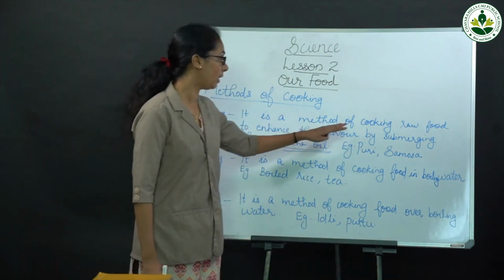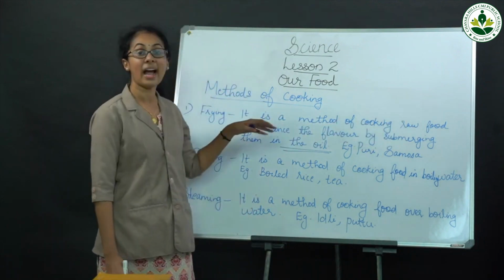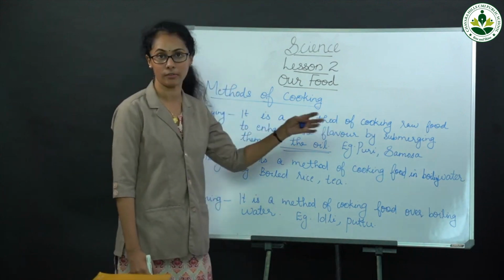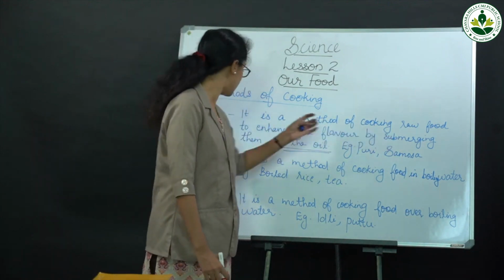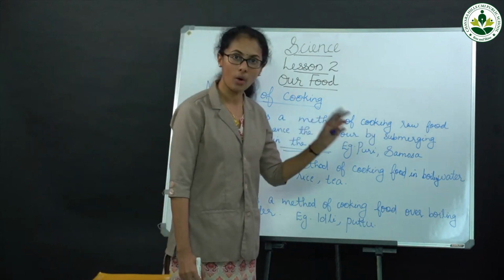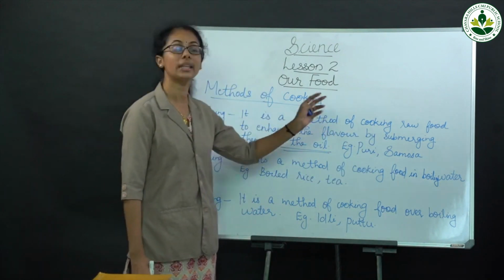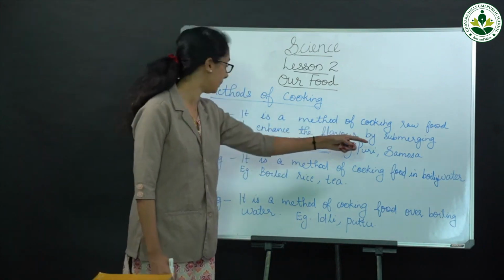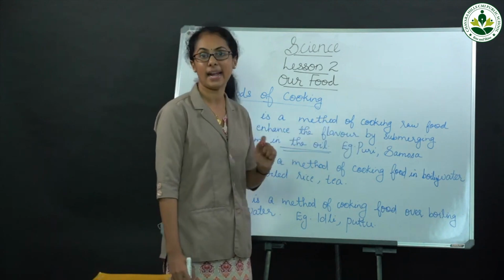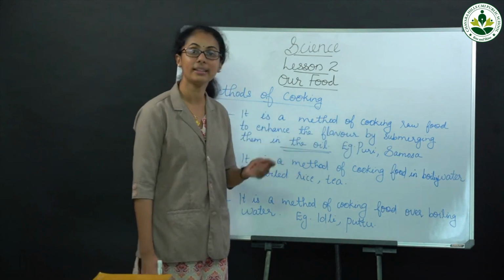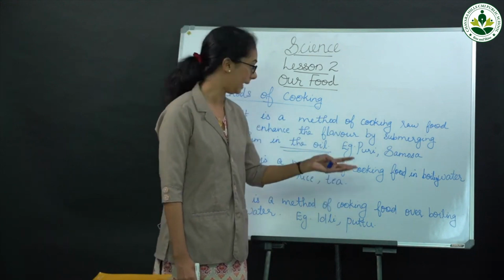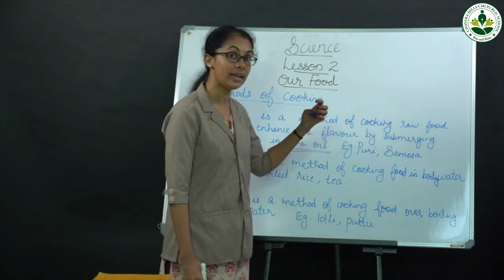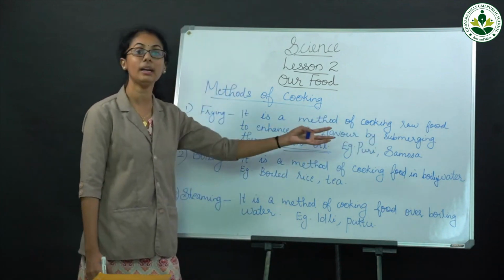What is the meaning of enhance? To increase. Increase the flavor. Flavor means taste. By submerging them in the oil means keeping them in the oil. Frying is a method of cooking raw food to enhance the flavor by submerging them in the oil. Examples are puri and samosa.